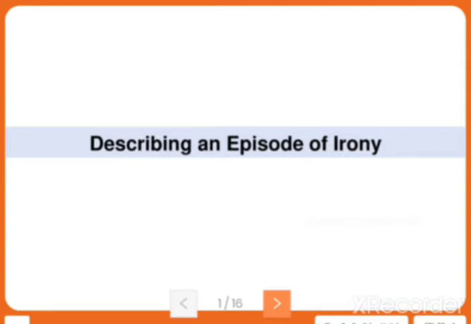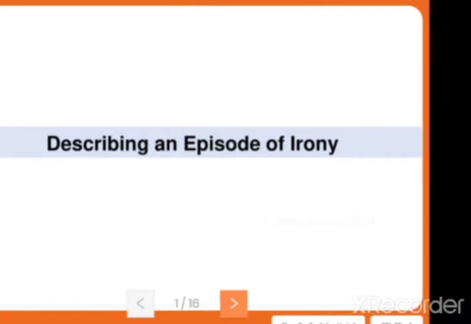So it starts with a situation which was given in the story, and we will expect something else from the particular passage, and we'll write what has happened really, right? And that is the thing we find, whether it is irony or not. So by that we'll be finding out. After that, you have to describe that particular irony as a passage, as an episode. So let us see that.